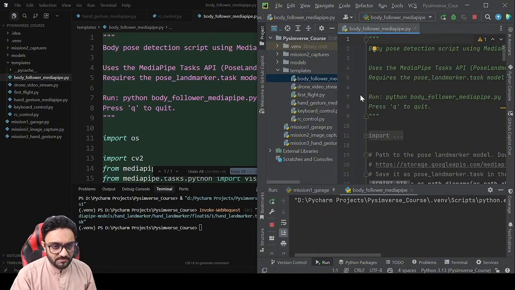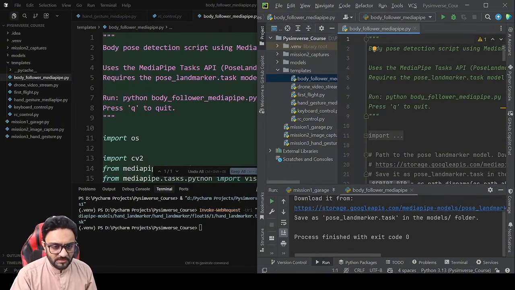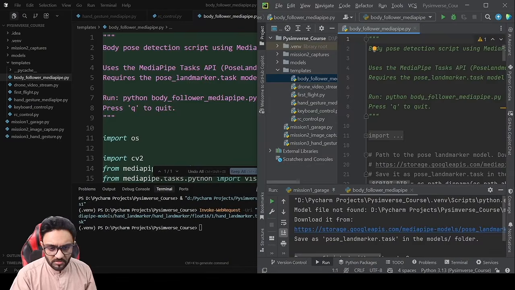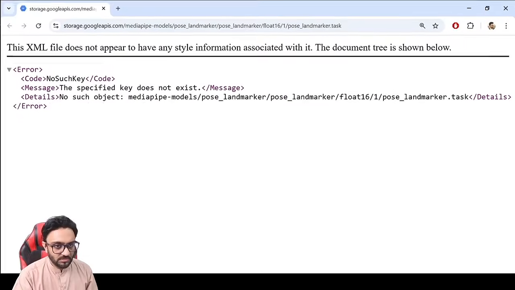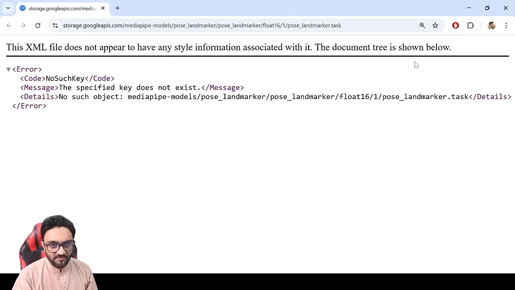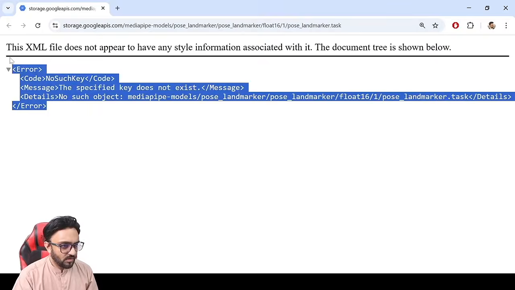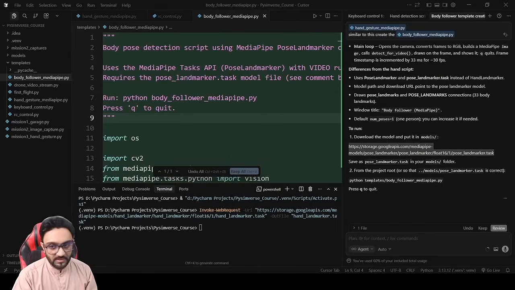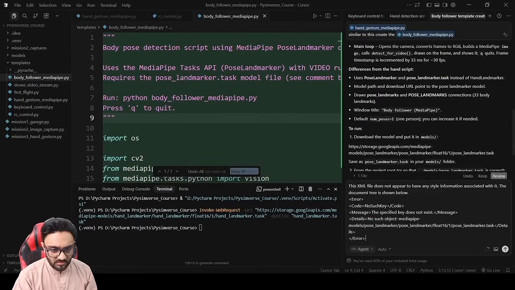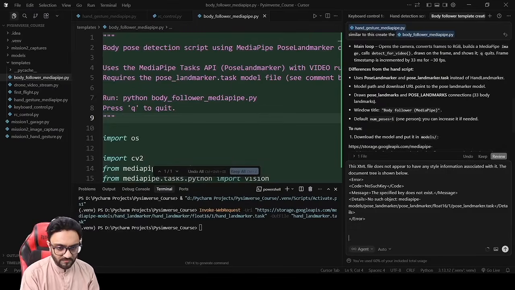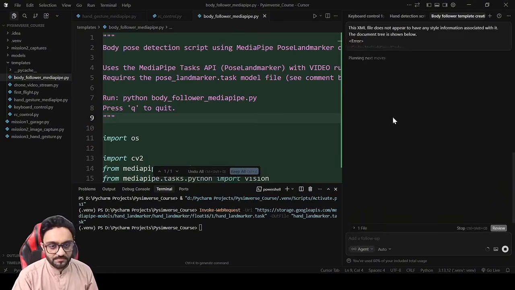Let's run that. Did it download? It's saying no model found, so we can simply download and just drag it in. Okay, so when I clicked on it, it gave me this. So it's not able to find the link. So let's just give this here. File not found. Let's just say that.